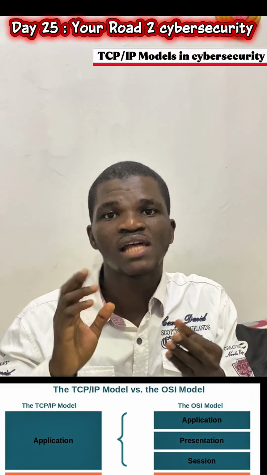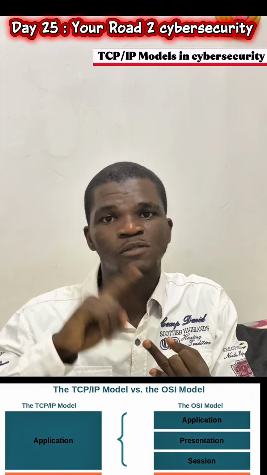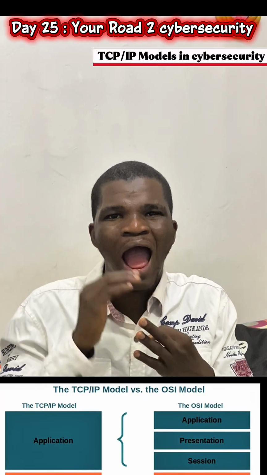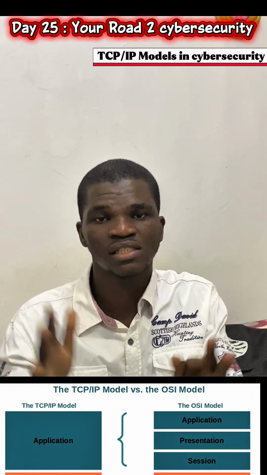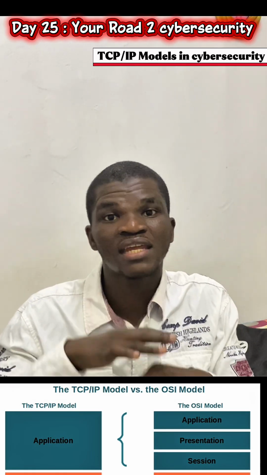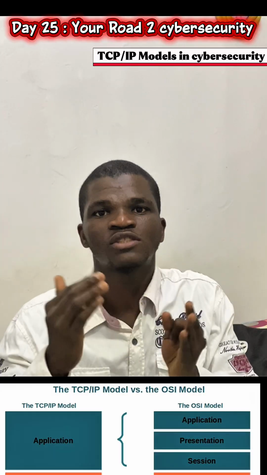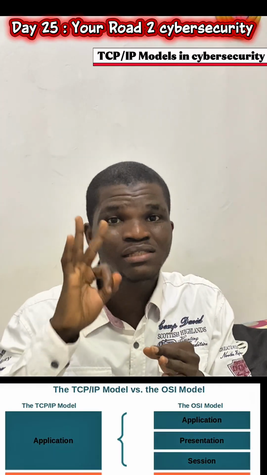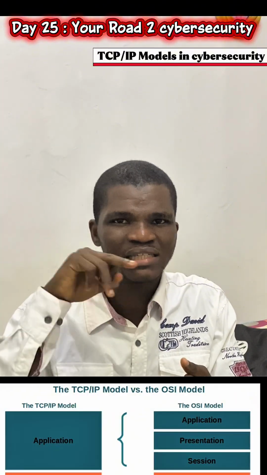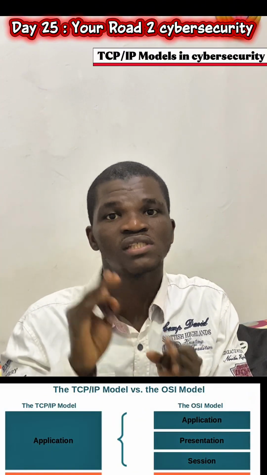This is where we see that on WhatsApp, our message is being encrypted, and our session is maintained. You understand? We are connected to the person we are chatting with. So it is this application layer that groups those 3 things together.